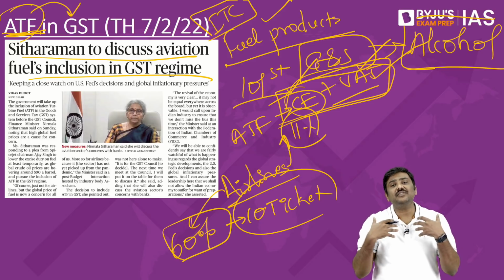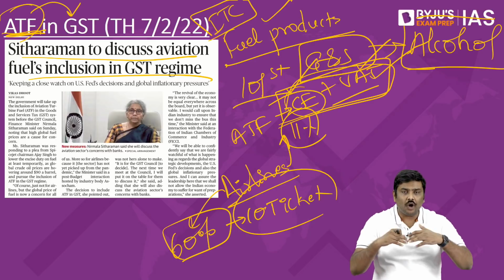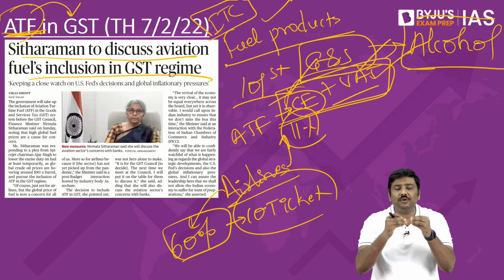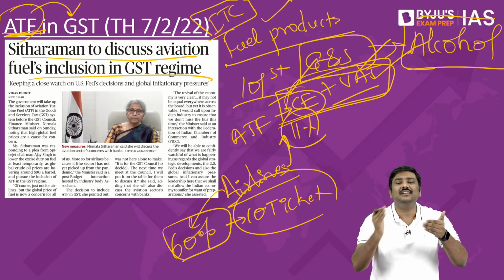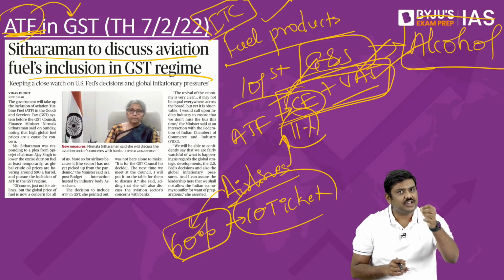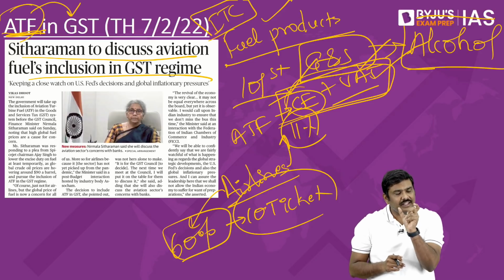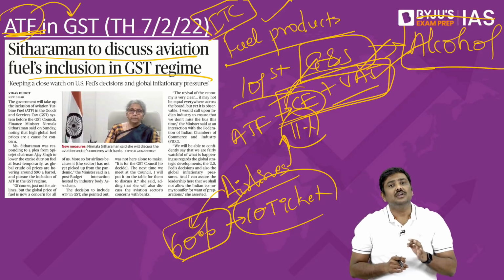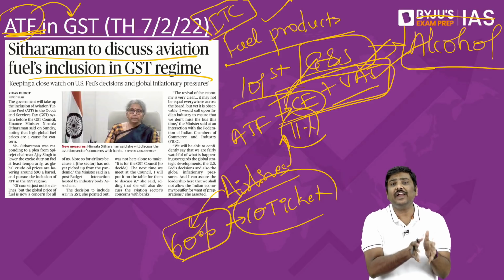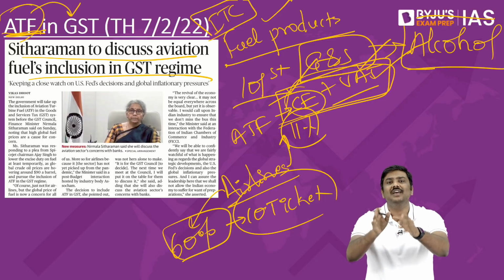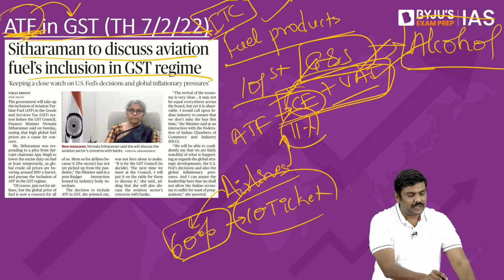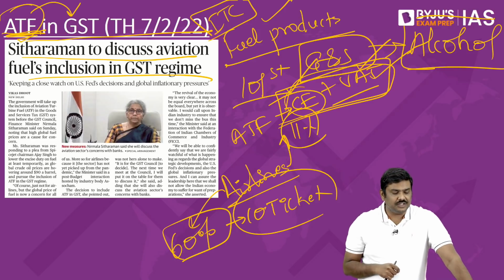So, obviously, states will not be much worried about loss of revenues if ATF is brought under GST, and this could be a very good starting point to include all the fuels under GST in the coming days. And mind you, the central theme of GST is one nation, one tax. So far, we have not been able to achieve the concept of one nation, one tax. So, this inclusion of ATF is basically a movement towards achieving it. These are some of the very important points with respect to ATF being included under GST.